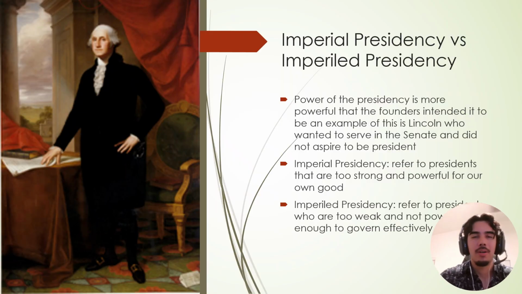Okay. Now, you should know both imperial and parallel presidencies. Imperial presidents just refer to presidents that are too strong and powerful for our own good. If we look at a more modern example of this, because your textbook likes to have a bunch of outdated ones, you can look at Donald Trump. For a parallel president, it's a president that's going to be too weak or cannot govern effectively. An example of that in recent history, Joe Biden would fit that mold.